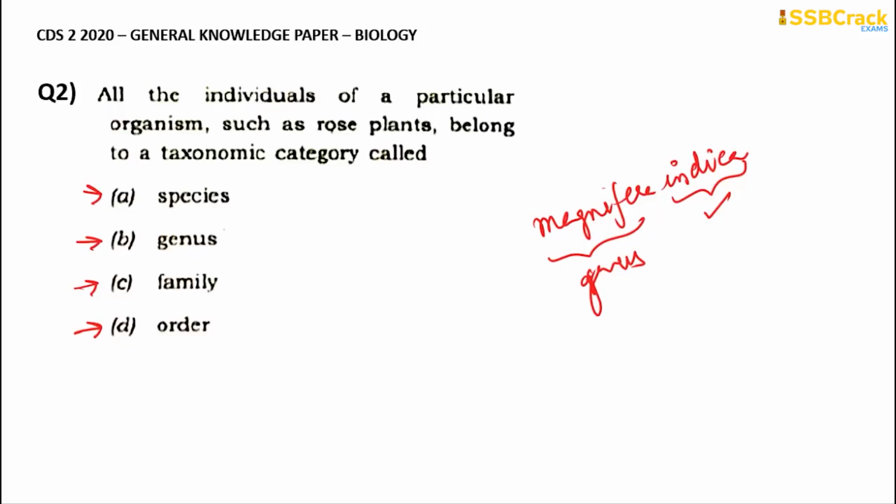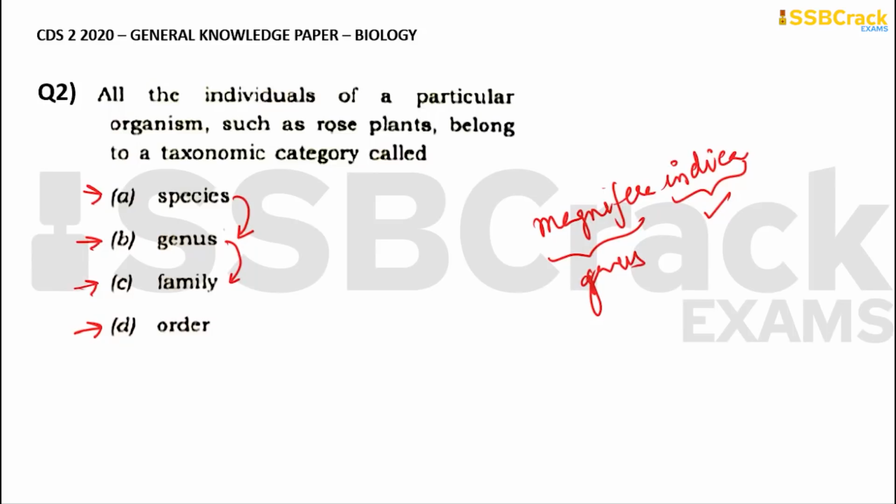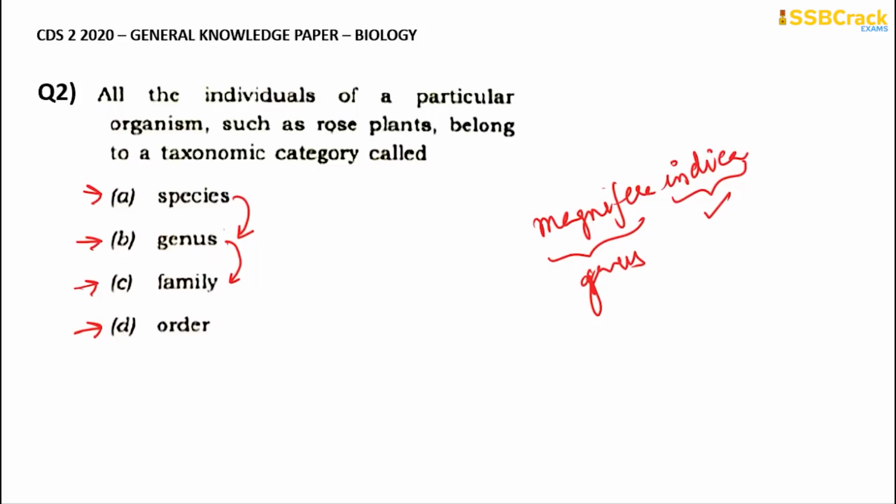So what is a family? The next category will be family. Some of these species will be categorized as genus and after genus comes the family. A family has a group of related genera which still have a number of similarities. Families are characterized on the basis of both vegetative and reproductive features of the plant species. And then comes the next important one, which is the order.